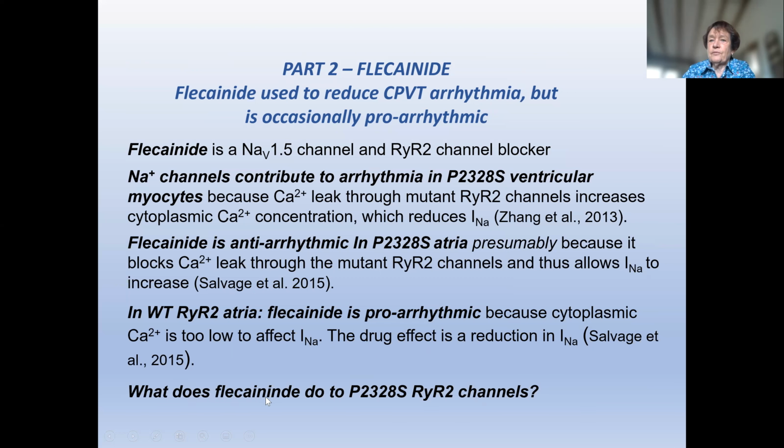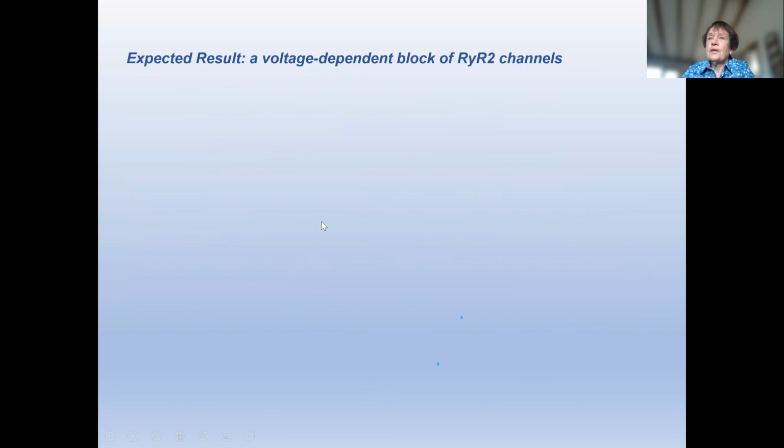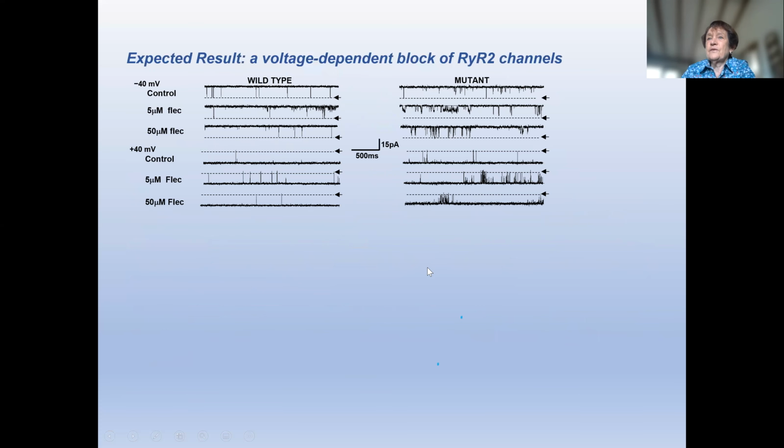Again, we wanted to know what flecainide does to the mutant channels. And what we expected to see, because it's been shown several times in the literature, is a voltage-dependent block of the channels. We didn't see that at all. This shows data at plus or minus 40 millivolts, with a similar effect of no block, if anything, an increase in activity in both the wild type and the mutant channels.